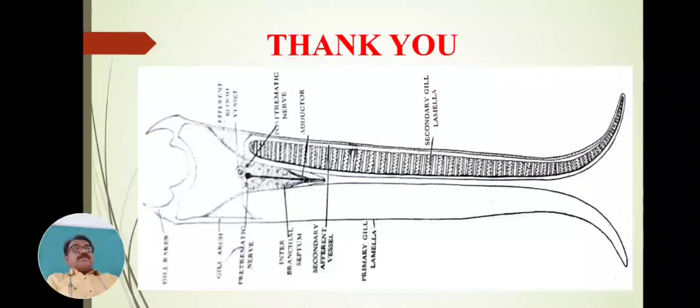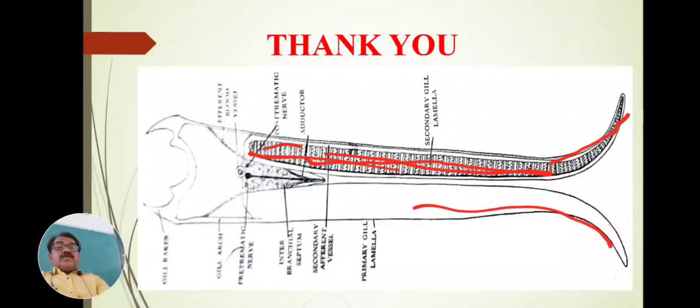Physiology of respiration. This is the gill lamellae. These are the number of gill lamellae present, hanging. This is also a gill lamella. This is the interbranchial septum. This interbranchial septum is short and reduced. But the gill filaments hang in the branchial chamber or the gill chamber. This is the gill arch, which is C-shaped.